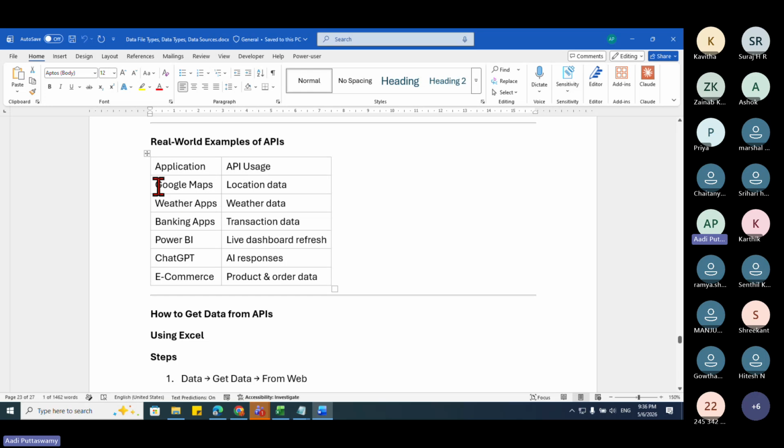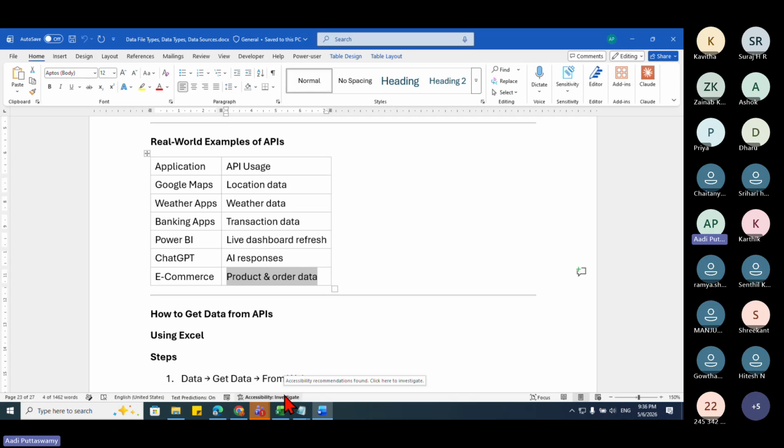Say, for example, Google Maps, I want the location data. Weather apps, weather data. Banking apps, transaction data. Power BI, we have this live dashboard refresh. ChatGPT, AI responses. E-commerce, product and order data. So all the connectivity where we give and get the data is called APIs.